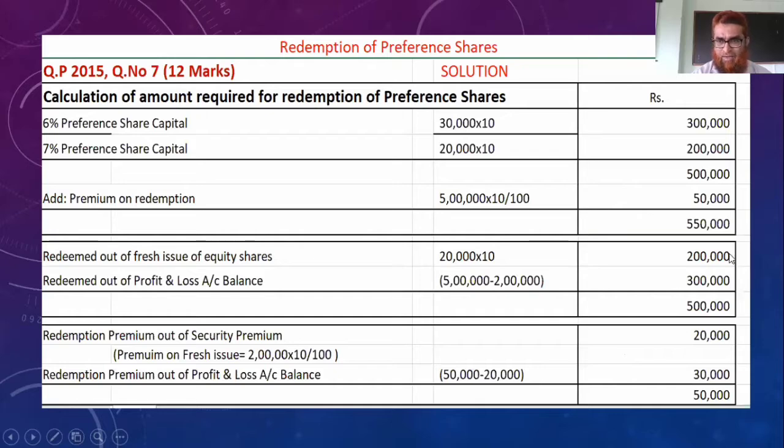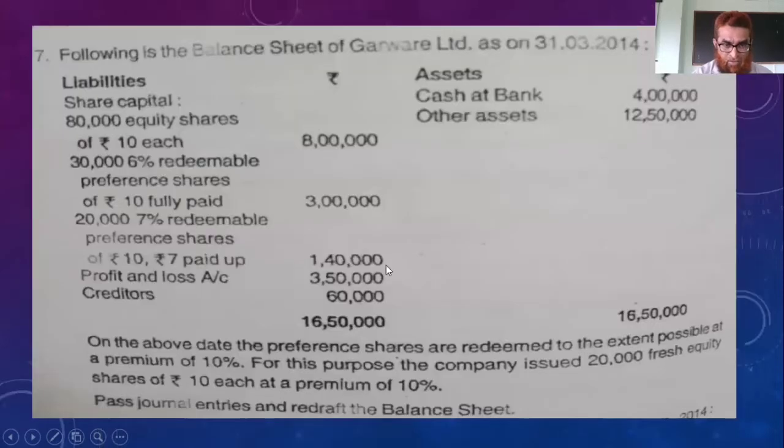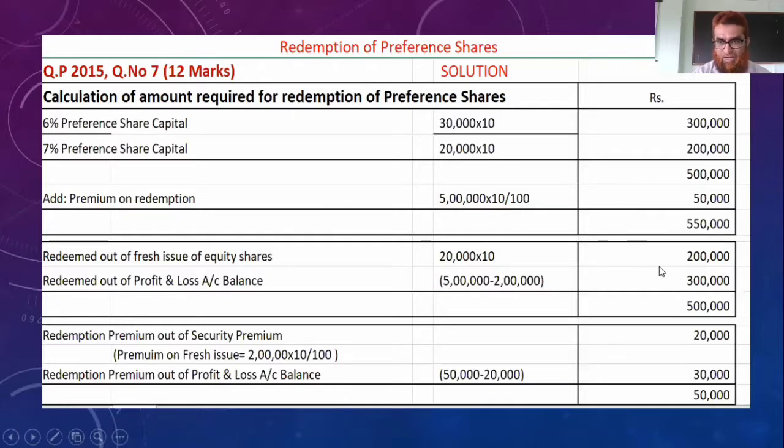Then remaining out of 5 lakh, 2 lakh we get from the fresh issue of equity shares. Remaining 3 lakh, 5 lakh minus 2 lakh, we can get from the profit and loss account. We have 3,50,000, isn't it? Out of that we can make use of 3 lakh. So the source for redemption of 5 lakh rupees is like this.